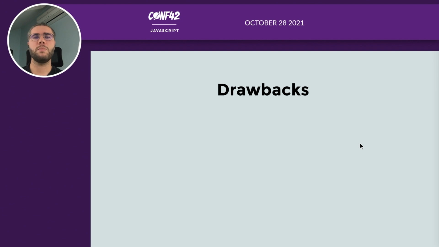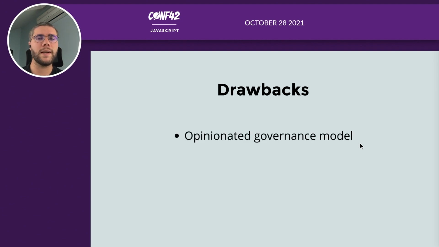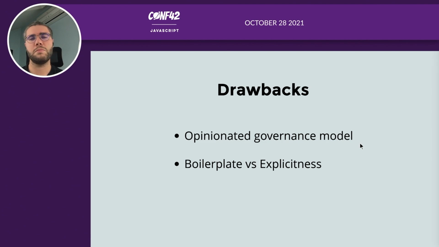It has some drawbacks. For example, the governance model. It's basically a one-man project because Evan Czaplicki is the one who decides everything. So if you're not happy with what he wants to do with the language, it's not good. So it depends on what you want. And some people find it a bit verbose because everything is explicit. So for example, for navigation or something like that, you have to explicitly do something. But for me, it's an advantage because you understand everything that happens.